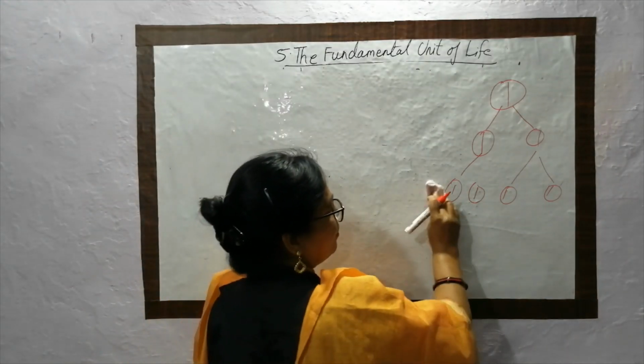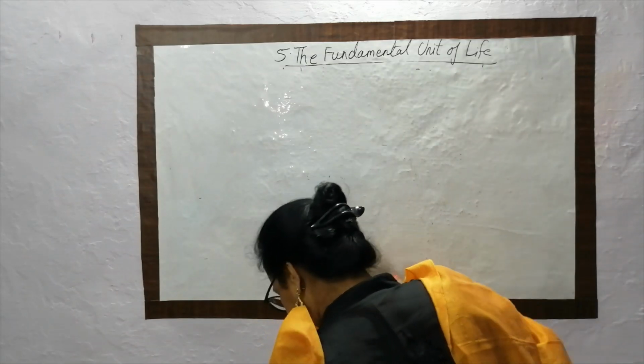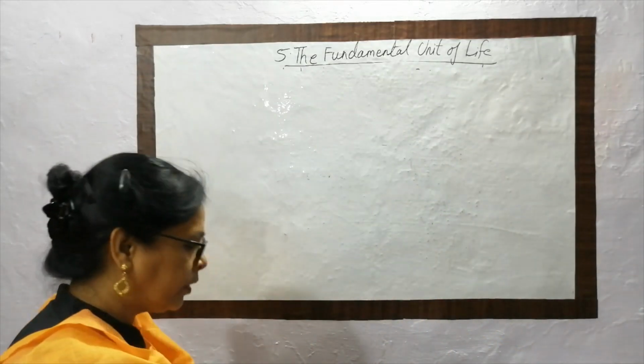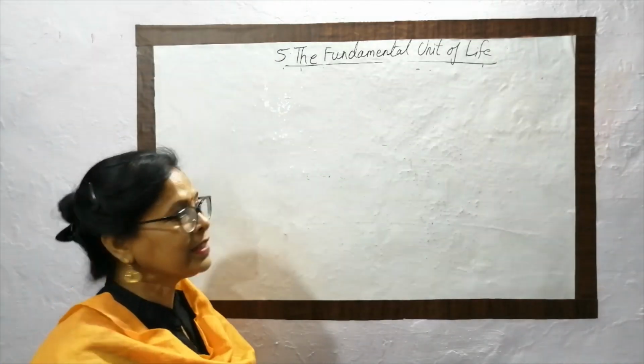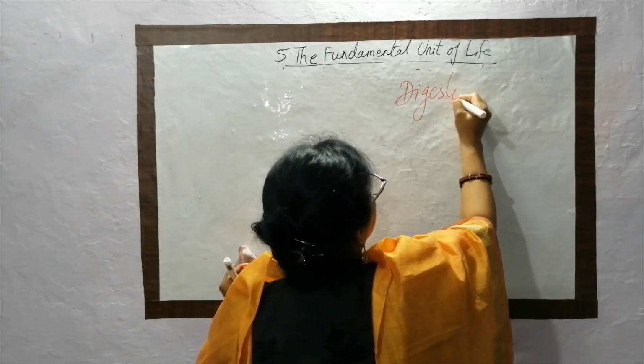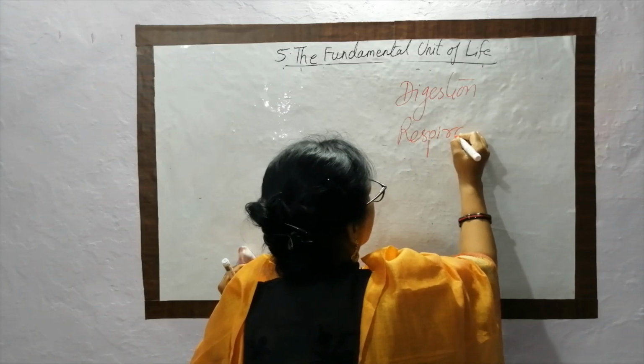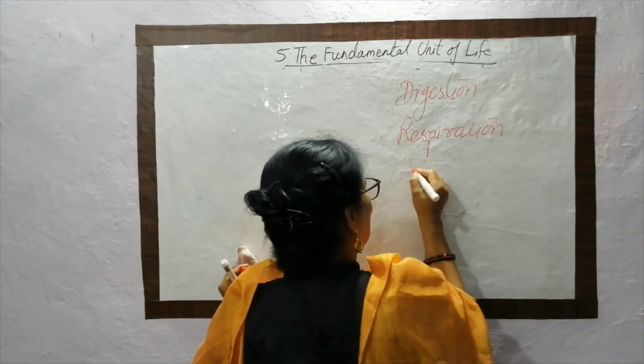Now what happens in our body? Let us consider the various processes that you studied in your previous classes, such as digestion, respiration, and circulation.